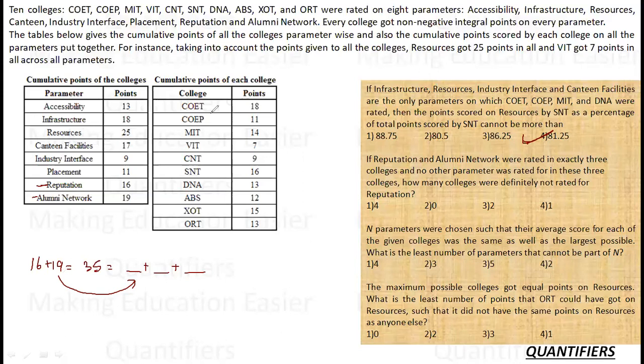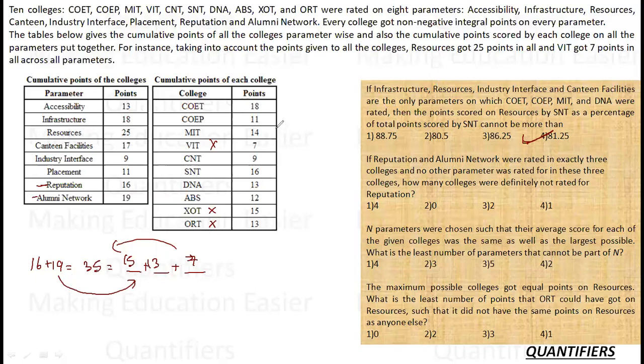So basically this is what the question is asking me. I have to think of the combinations, that which college possible combination can fit in here. For example, let me take a very blunt example. Let 15, 12, 27, do we have 8? No, 15 and 13, 28. Okay, let's say one example could be 15, 13, 28 and 7, 35. This is one combination. In this combination, XOT, ORT and VIT are rated over these two parameters.